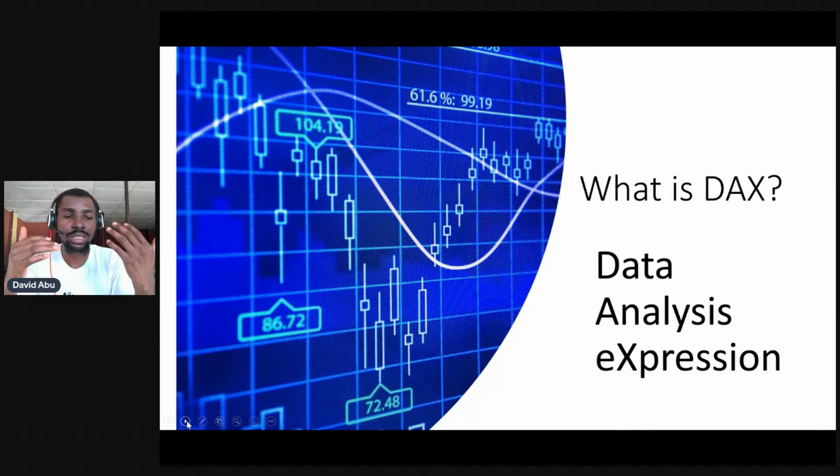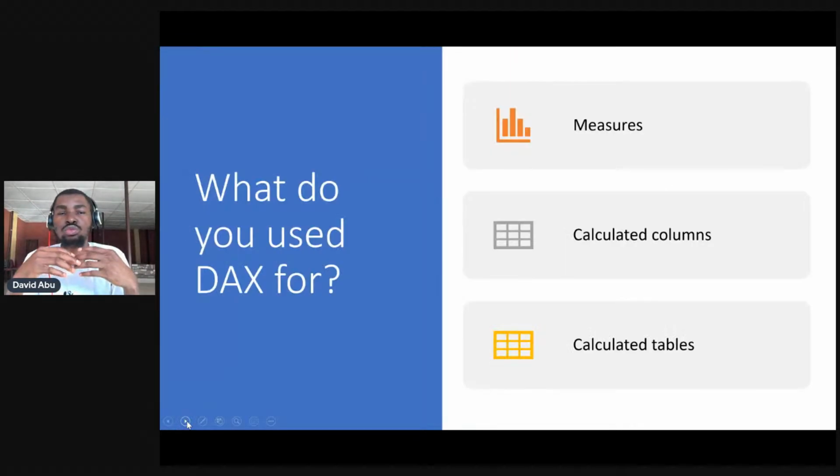Yeah. So now, what do you use DAX for? You use it for measures. Measures are the things that you want to use. Let's say you want to sum, you want to count, average, you want to be able to filter some data out and make sure that, oh, these are the only set of data I want to work with, or things like that. So measures are the real code that you write to analyze.